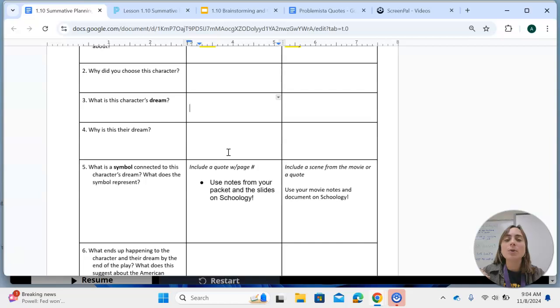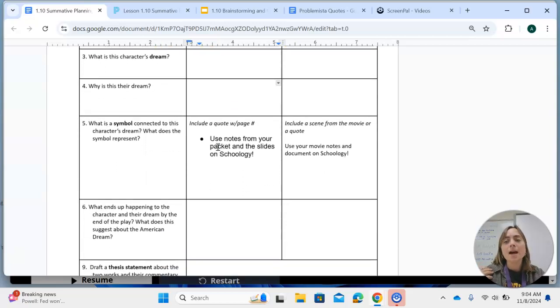Next, it is your job to identify what this character's dream is. What do they want to achieve? And how are they fighting for that dream? I also really want you to think about, why is this their dream? Are they trying to achieve that dream just for themselves? Are they trying to support their family or make the world a better place? What is the motivation for them having this dream?